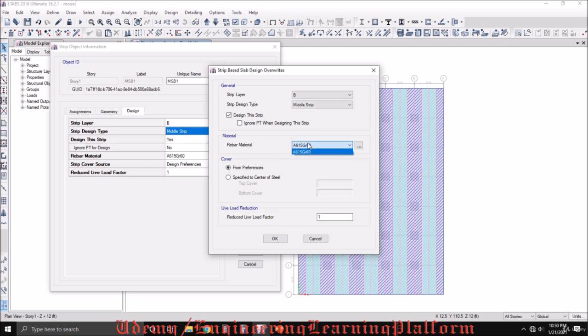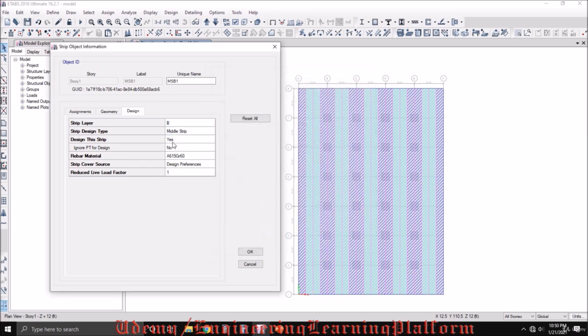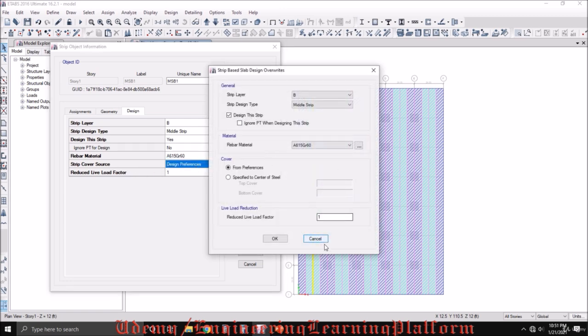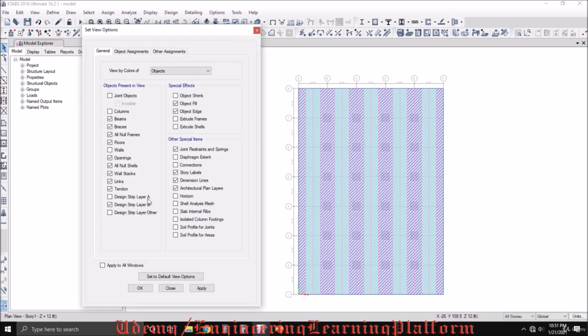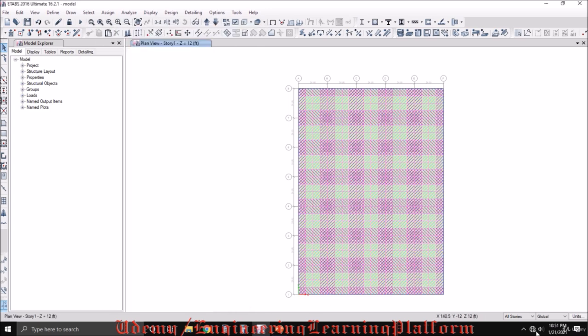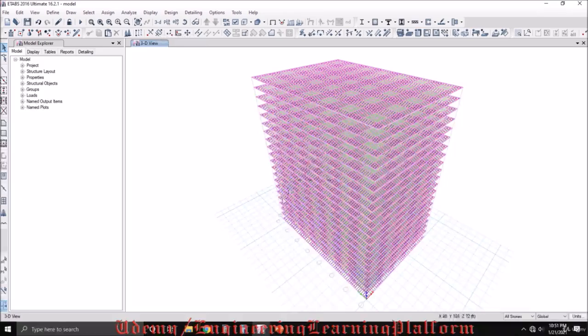You can change the rebar material that will be used in the design of this particular strip. You can ignore post tensioning when designing this strip. Reduce live load factor can be overridden from here. Design this strip, yes. Rebar material, strip cover source, design preferences. That is how we assign the strips to the slab. And since we selected the all stories option, the strips will be drawn to all of the stories.